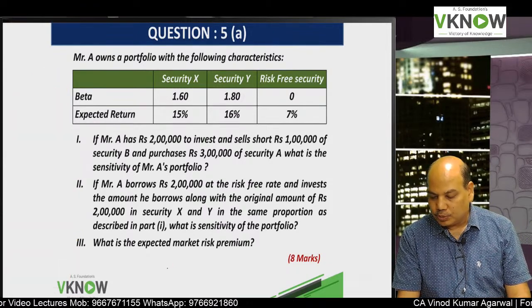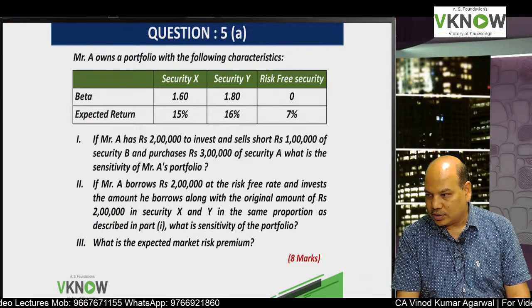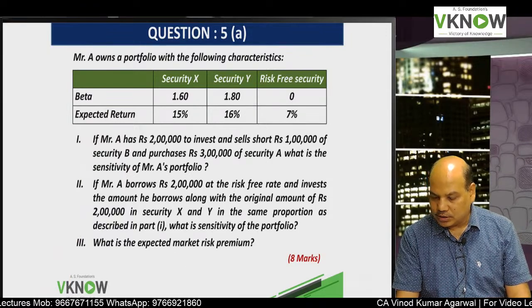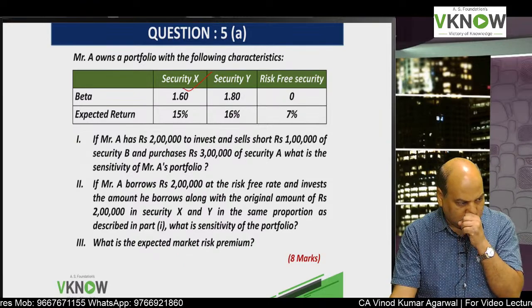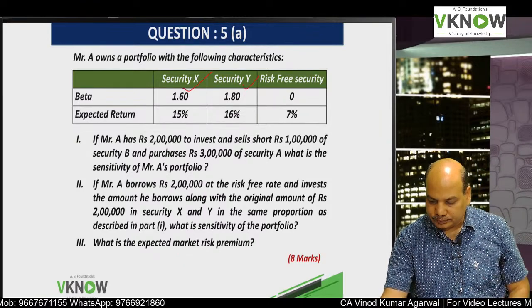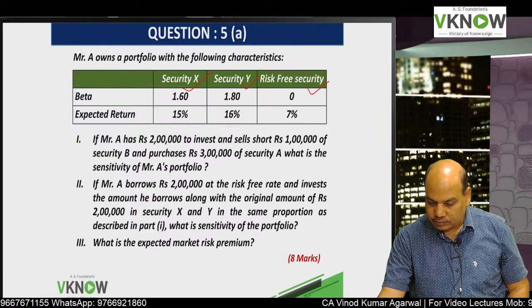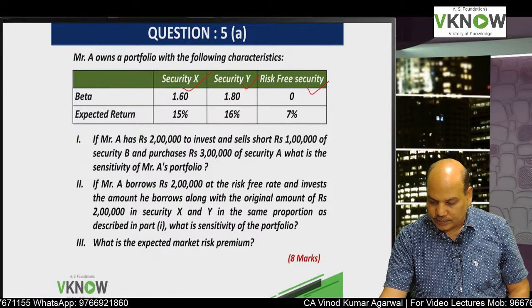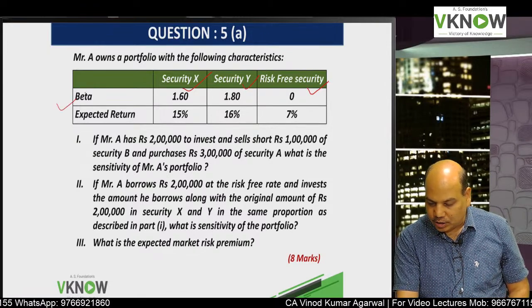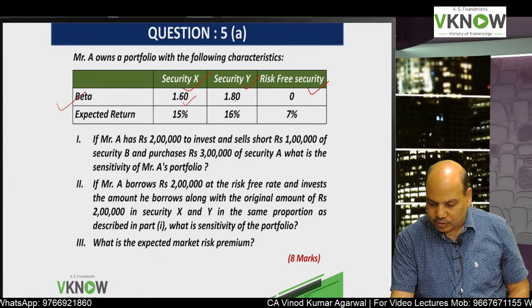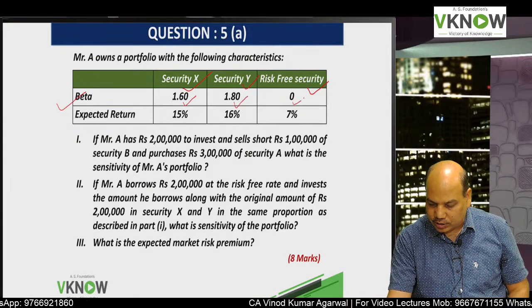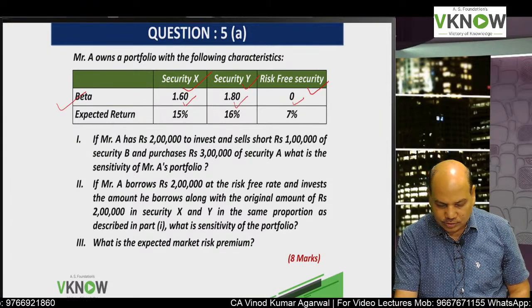Mr. A owns a portfolio with the following characteristics: security X, security Y, and risk-free security. Beta of security X is 1.6, Y is 1.8, risk-free as you know is 0.